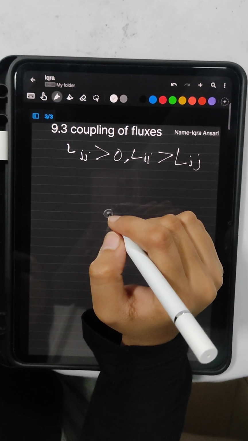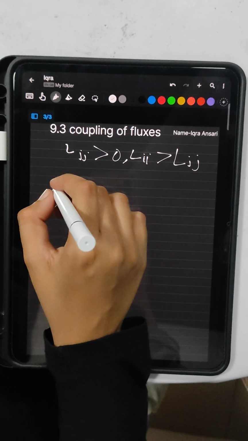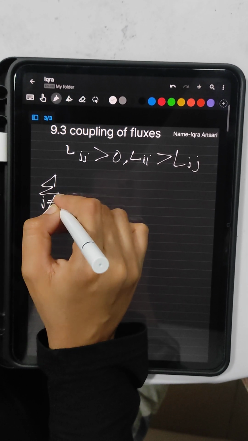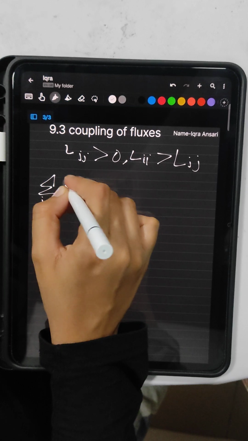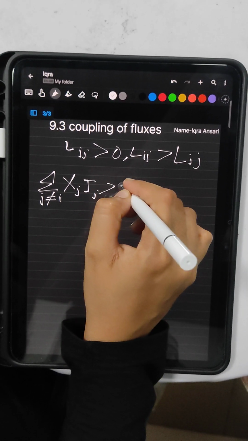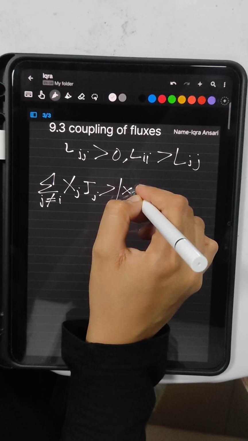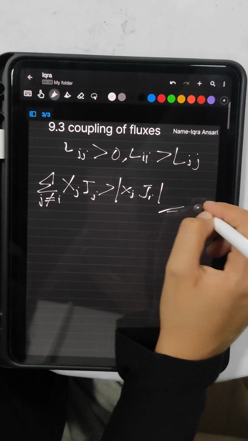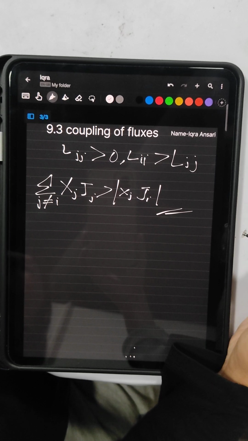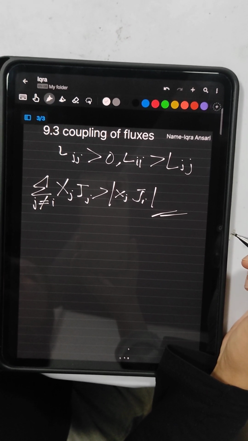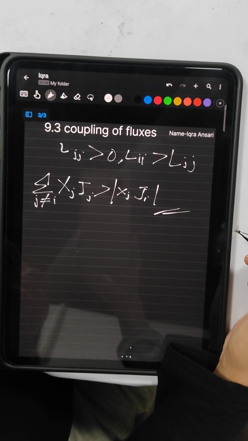The following condition must be fulfilled: the summation over j not equal to i of Lij Xj, so the coupling is determined by the difference of the off-diagonal coefficient Lij from 0.